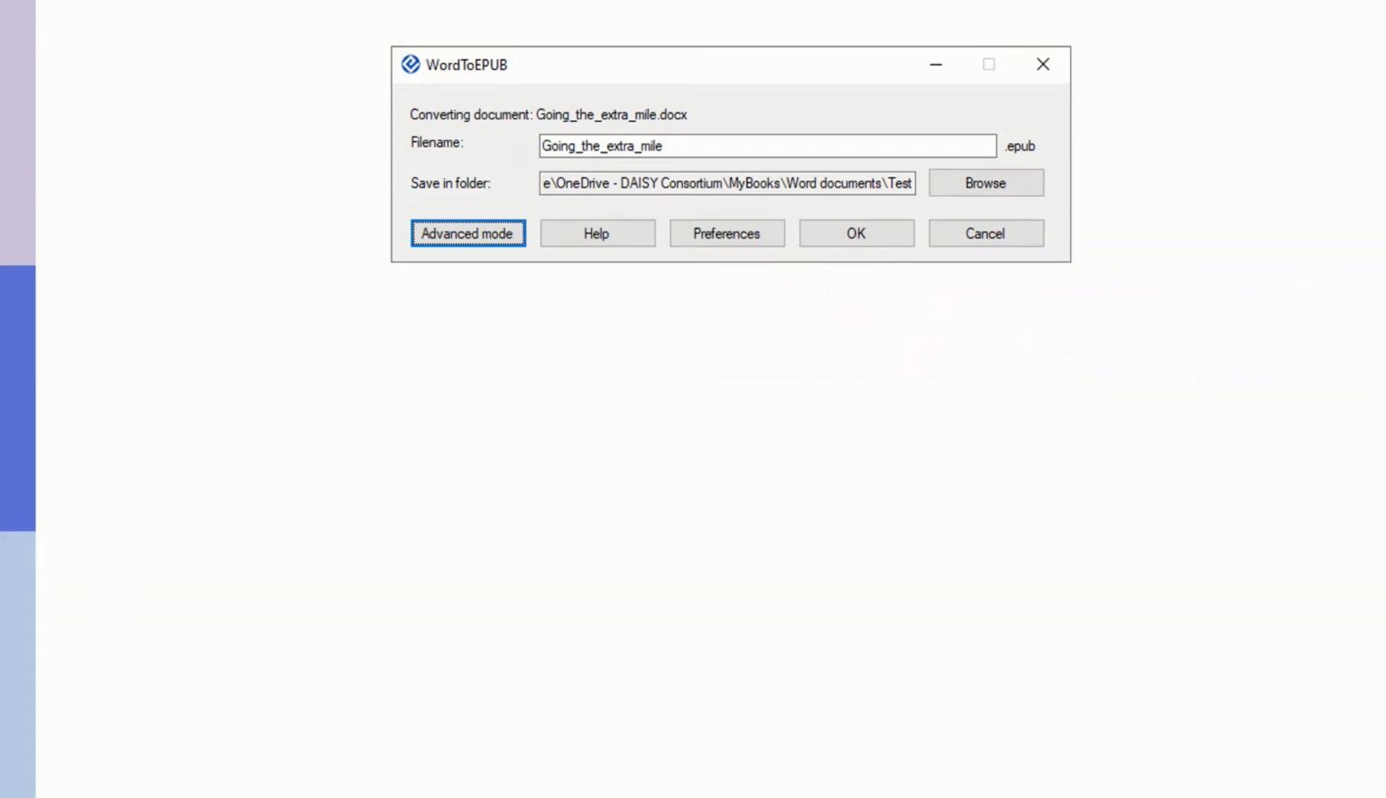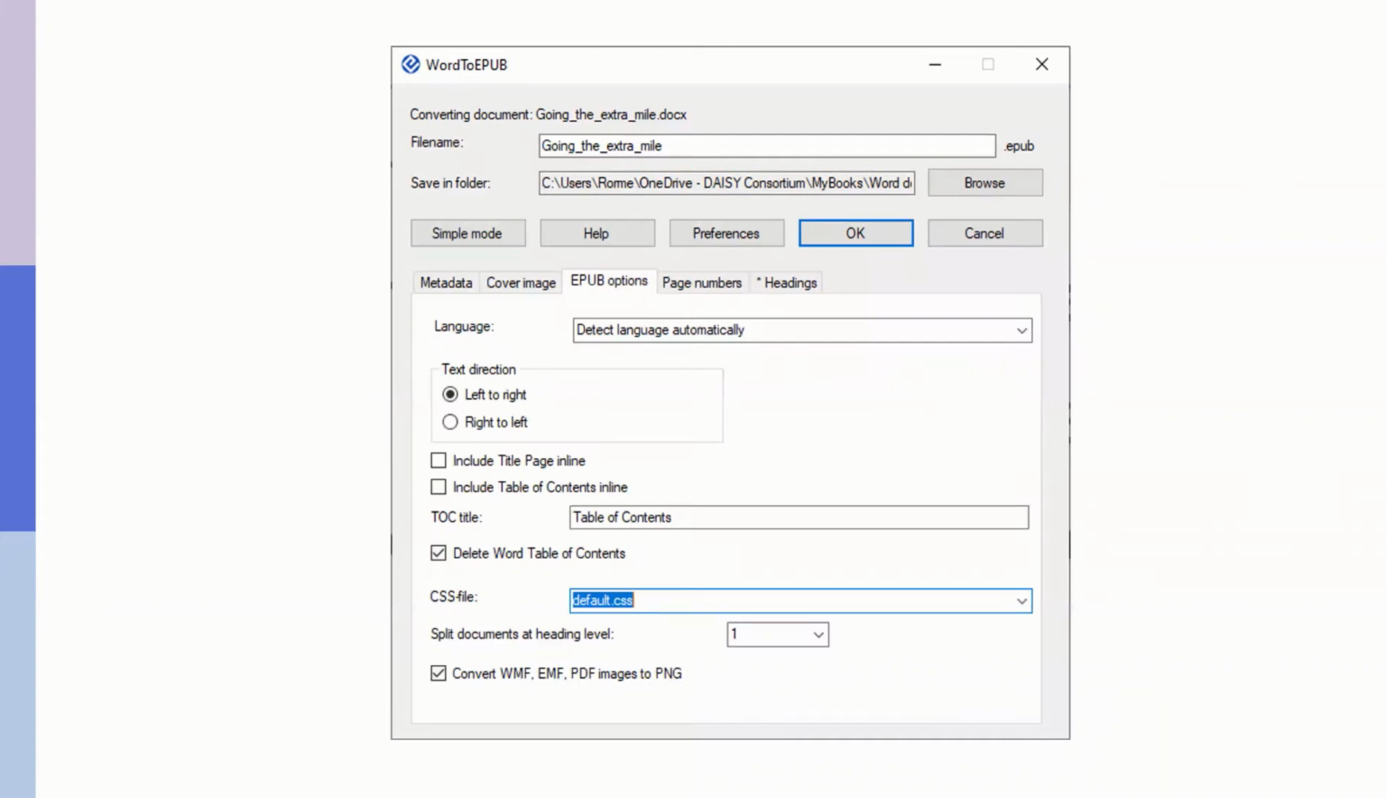But if you're using the tool at the moment, and even if you upgrade, it will continue to use your last or your default style sheet. So in order to switch over, you would need to, after you started the tool, click on the button that is for advanced mode. And then in the tab of the advanced settings that are opened up for you, you would move to EPUB options, and you would make the change so that the CSS file is set to